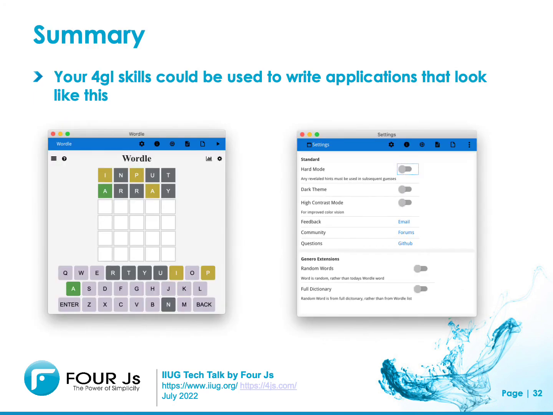So in summary, using Genero and your 4GL skills, you could have written an application such as Wordle. And you can also write GUI applications that look like good GUI applications, not your text user interface screens that you might be used to in your Informix 4GL world.